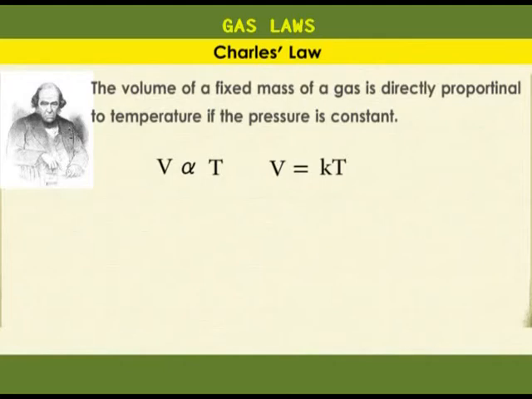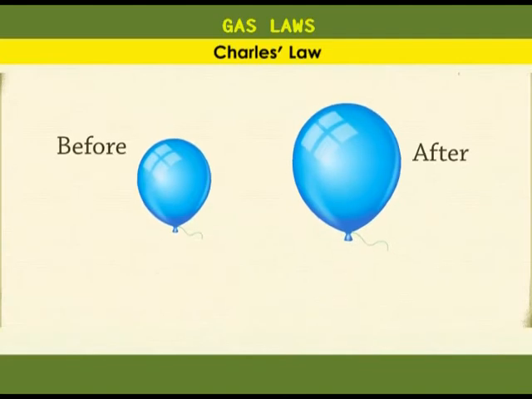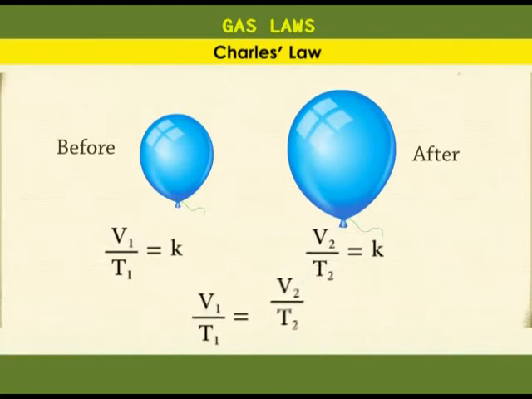We can rearrange this equation to read V over T is equal to K, or the ratio of volume and temperature is a constant. Equally, Charles' law is often used to compare a before and an after situation. So we can say V1 over T1 is equal to K and V2 over T2 is equal to K. Having K in both situations, we can therefore say V1 over T1 is equal to V2 over T2. And this is the mathematical expression of Charles' law.